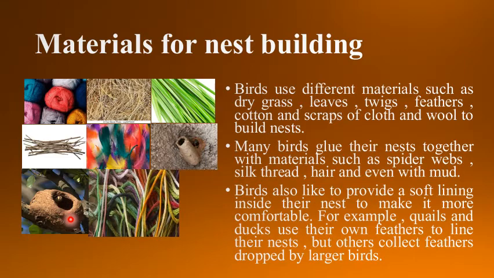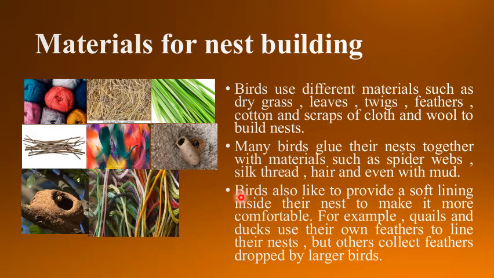So let us repeat once again what material is used by birds for nest building. Birds use different materials such as dry grass, leaves, twigs, feathers, cotton, and scraps of cloth and wool to build nest. Many birds glue their nests together with material such as spider webs, silk thread, hair, and even with mud.